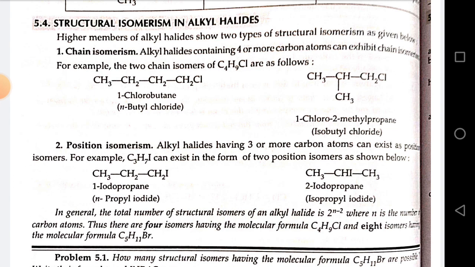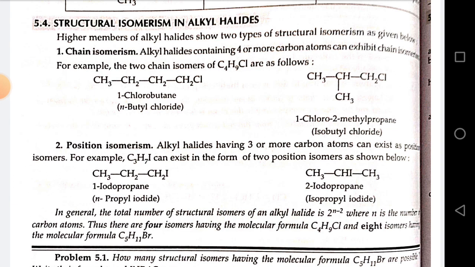Position isomerism. Alkyl halide having 3 or more carbon atoms can exist as position isomers. For example, C3H7I can exist in the form of 2 position isomers as shown below. CH3CH2CH2I, 1-iodopropane, and CH3CHICH3, 2-iodopropane.